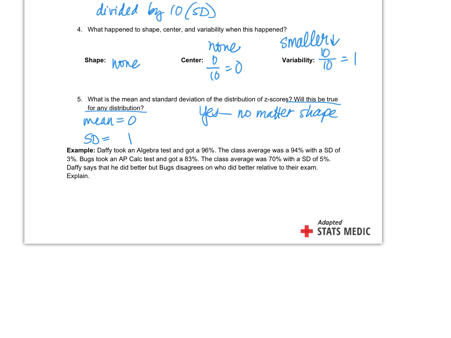So you see what I'm saying? Two different classes, you can't say they're the same anymore, can you? So let's standardize their scores so we can then compare apples to apples. So Daffy, he got a 96. Minus that average of 94, divided by 3. So when I subtract, I get 2/3. So he has a z-score of 0.67.